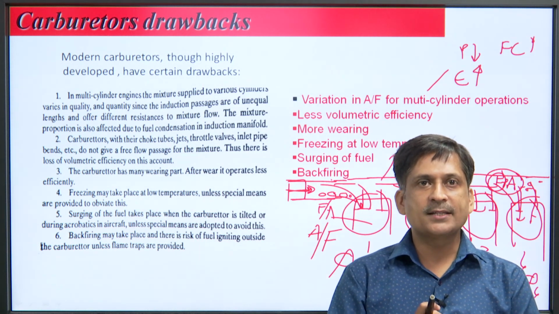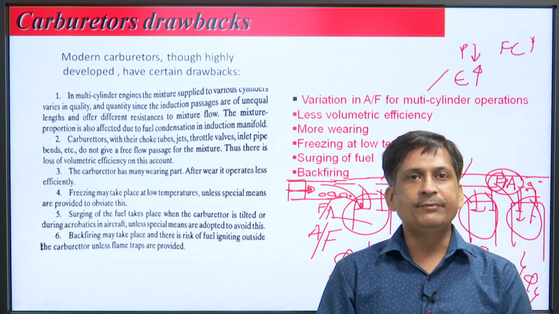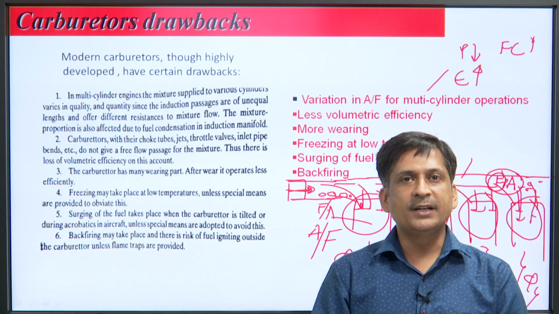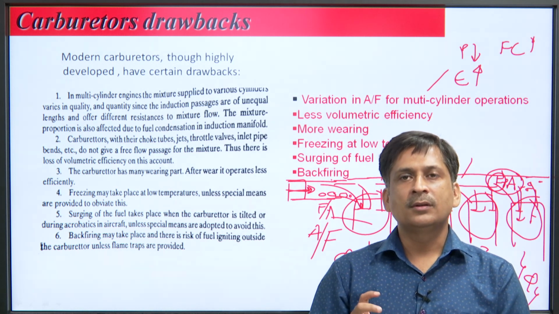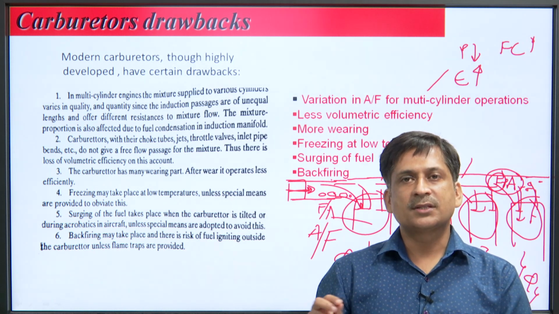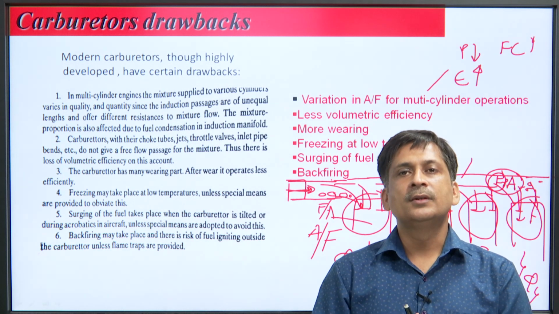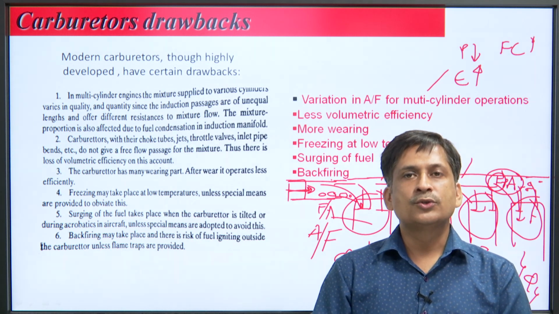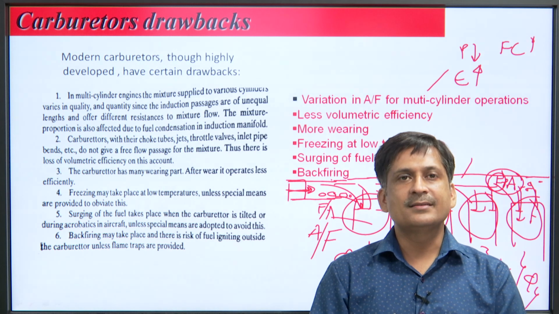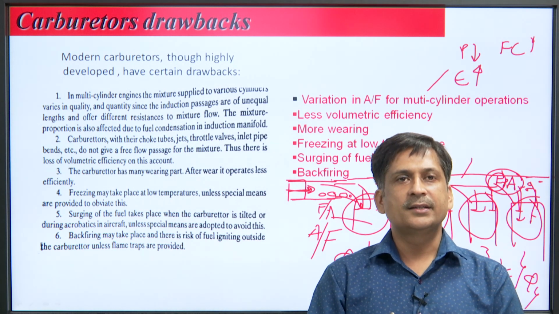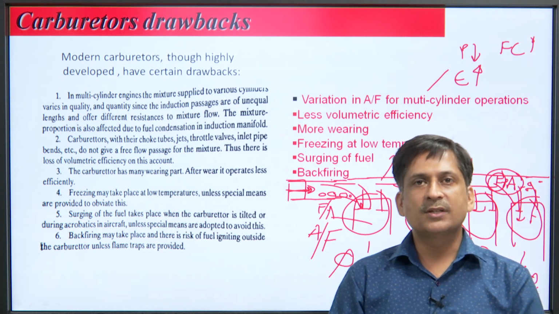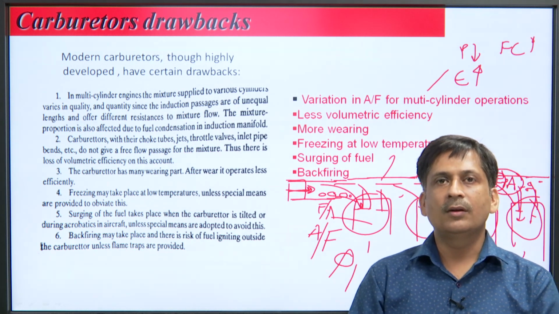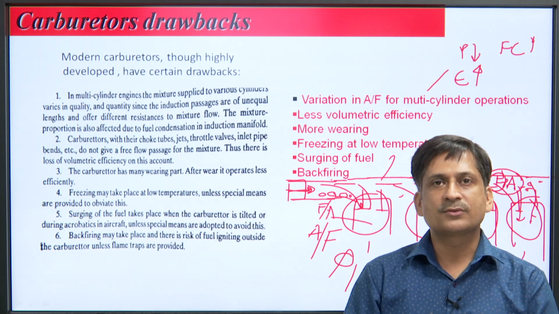Third, the carburetor has many wearing parts. After wear it operates less efficiently, because the carburetor has the choke, the throttle valve, and connections such as the throttle valve linkages. These provide resistance and cause wear and tear, so it reduces the life and performance of the carburetor. So, this is another drawback: more parts, so more wearing.